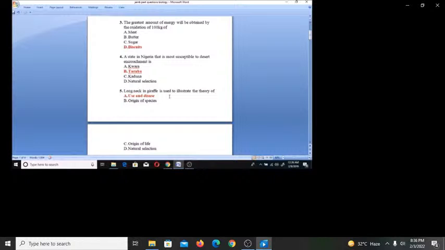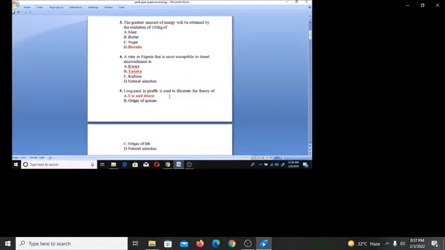20. An example of endospermous seed is A. Cotton seed, B. Bean seed, C. Maize grain, D. Cashew nut. Answer here is bean seed. The movement of the whole organism in response to an external stimulus is termed A. Tropism, B. A taxis, C. A nastic movement, D. A phototropic movement. It is actually a tactic movement.